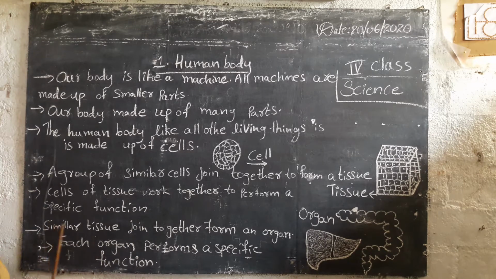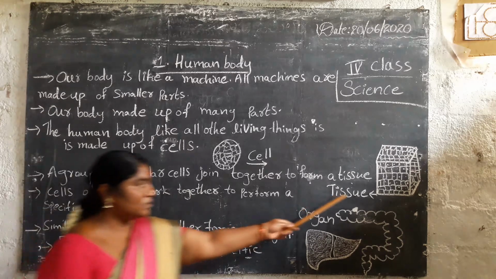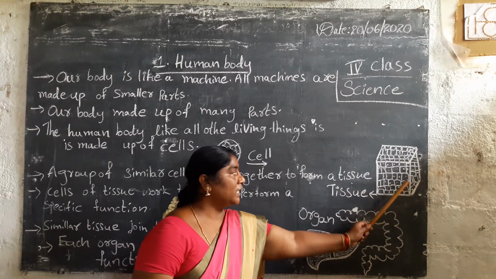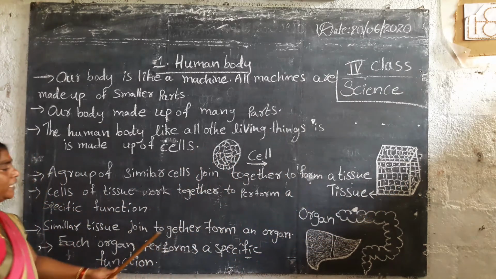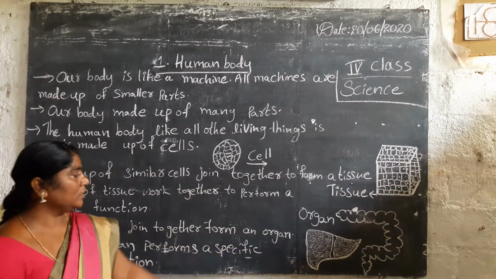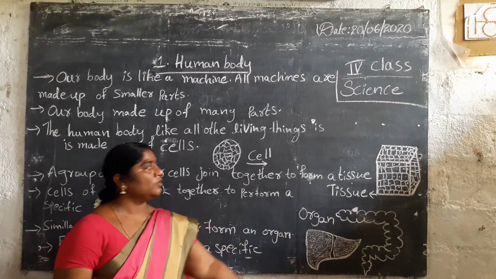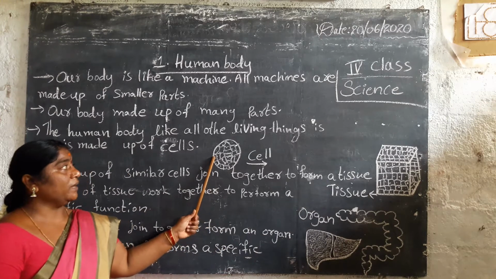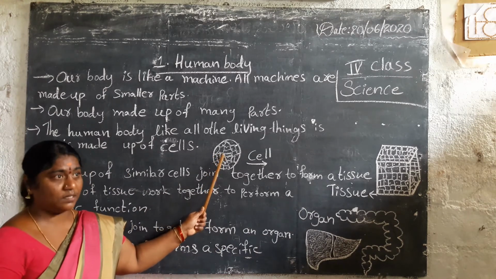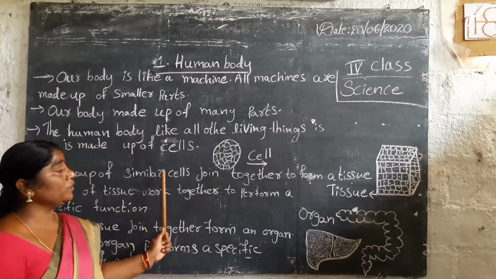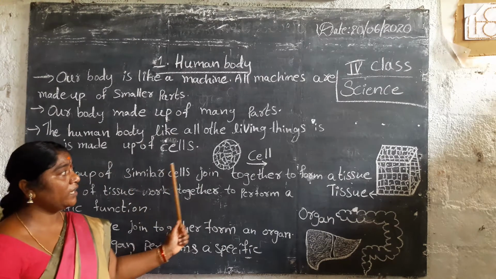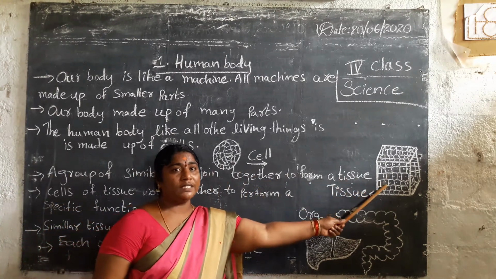Next, similar tissues join together to form an organ. First, all living things are made up of cells.